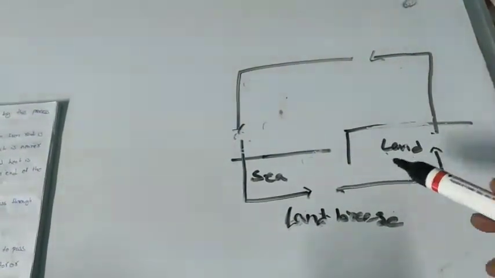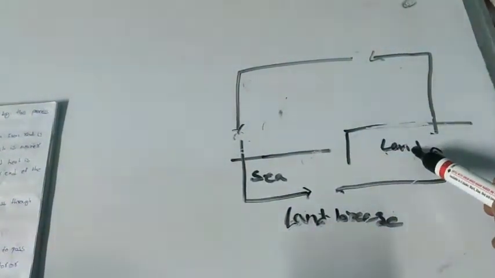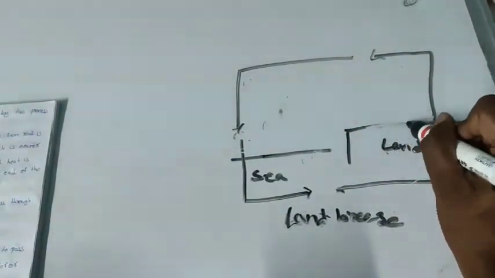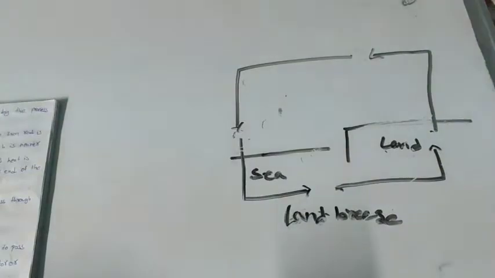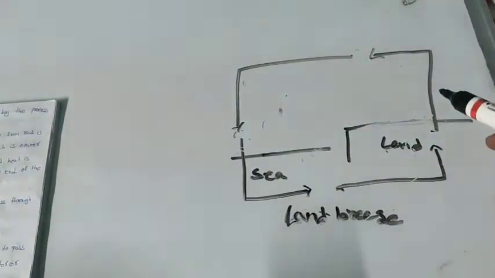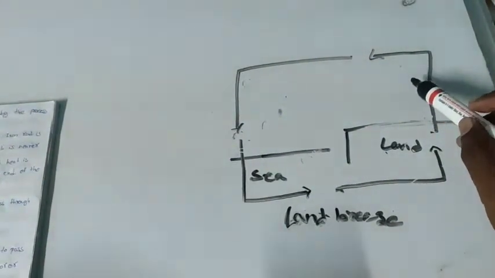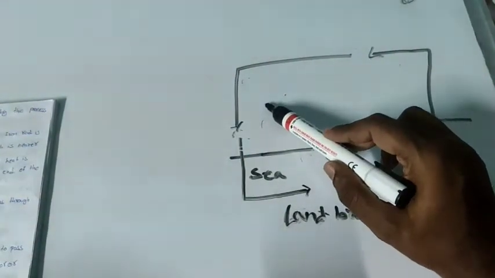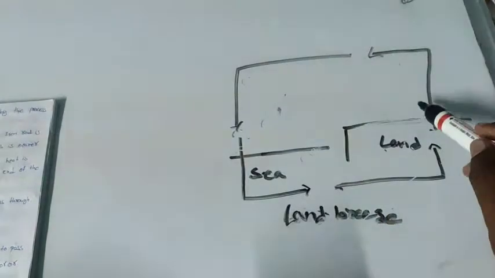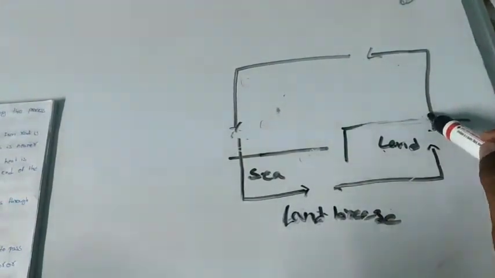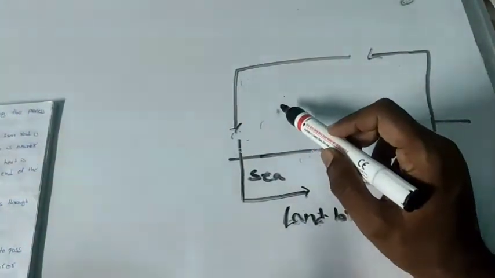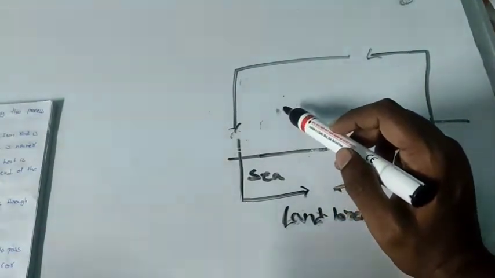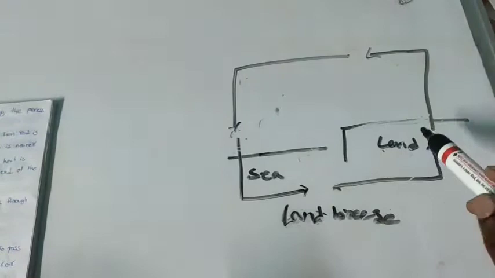Now coming to the land breeze, here again I have sea and land. During night time, this land becomes cold very fast. Now what will happen is the warm air which is above the sea will be heated and rise upward, and the cold air which is above the land will blow towards the sea and occupy that area. Now it forms a land breeze.